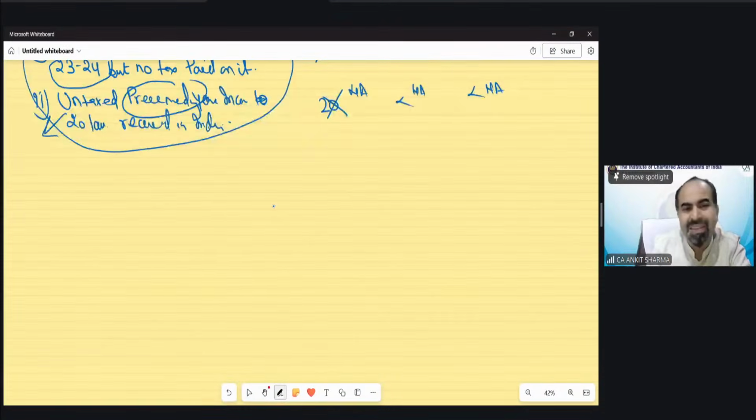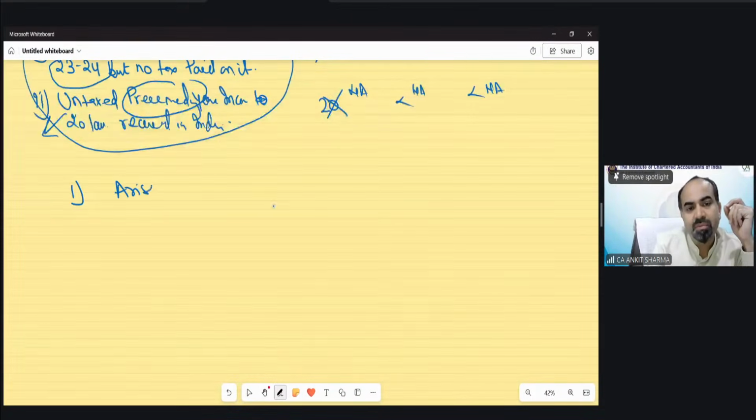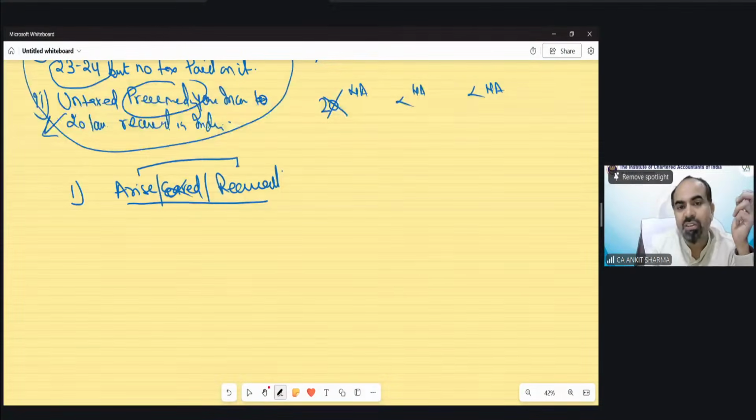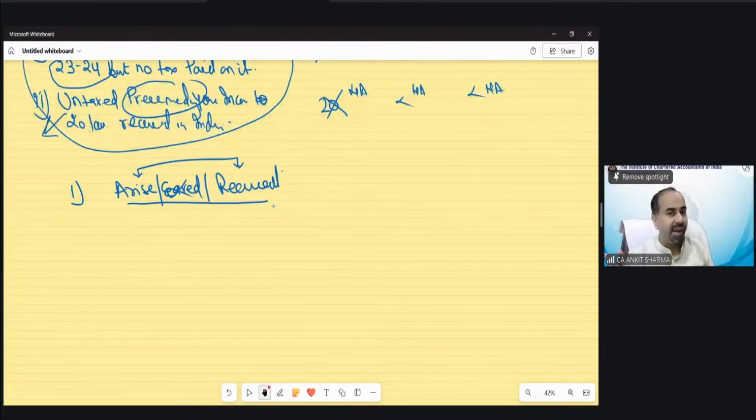The basic taxability depends upon where income has arisen, earned, received. We have to check these points. Arise in India, earn in India is the same thing, of course. So arise or receive are the two main ingredients to find out the taxability. If income arises in India or is received in India, we are going to tax it.